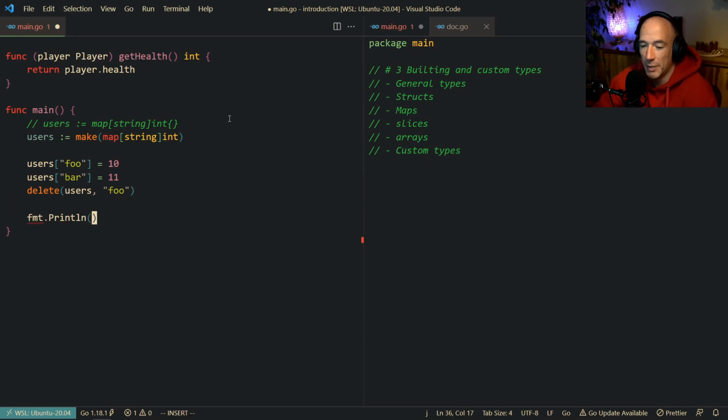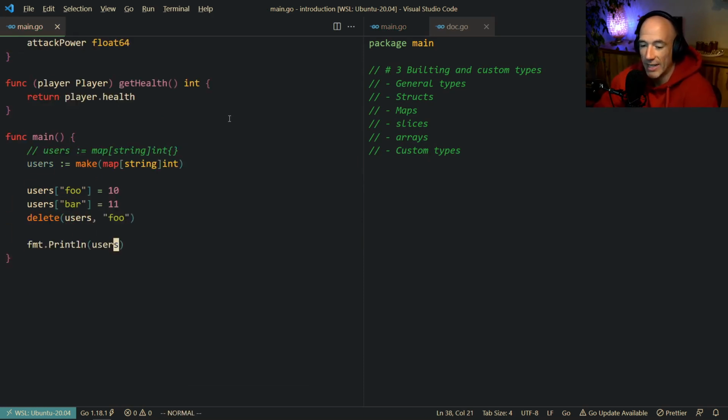Can I print a Println map real quick? I'm not sure. Let's try this. Go run main, not go. You can see the map is bar 11. Why? Because we deleted foo and 10 is out of the game, right? That's how you delete in maps. Very simple. How can we range over maps?